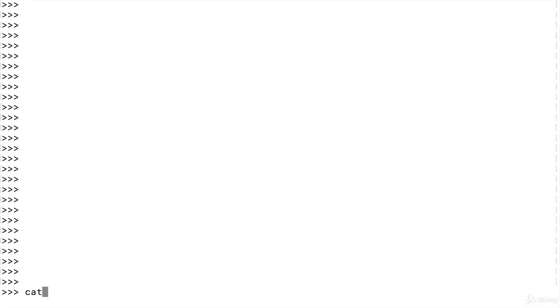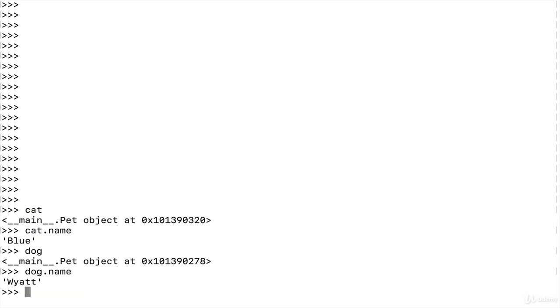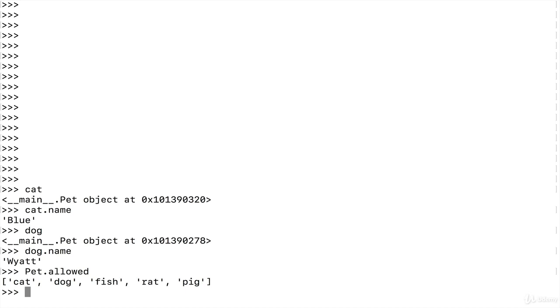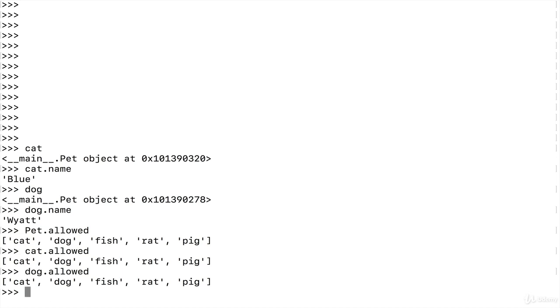We have cat, and cat has a name, which is Blue, and then we have dog, another instance of pet, and dog has a name, which is Wyatt. So they have their own individual copies of name. They are instance attributes. And then we saw pet.allowed, which is a class attribute. But the thing is that cat actually has its own attribute called allowed, and dog has an attribute called allowed as well. And they are not unique individual copies.